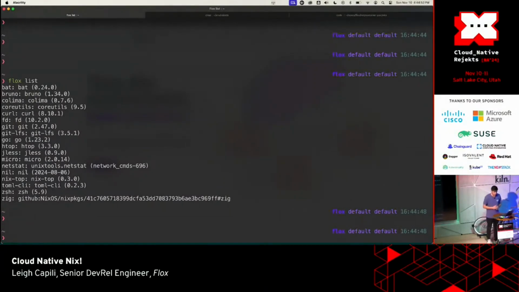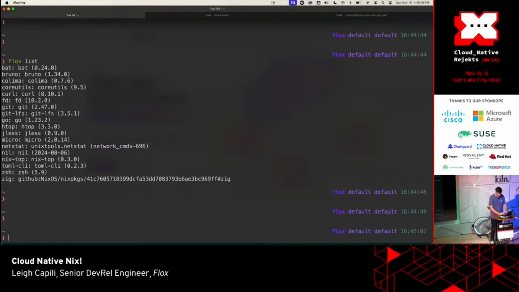This is basically just making it easy to list what software I'm using from the Nix packages ecosystem. So again, Flux is this open source project that we're building to just make it easy for me to demo how to use Nix. But I'll show you some pieces here. So I am listing things in my home directory. These are the packages that I want to have installed on my system right now for this use case.